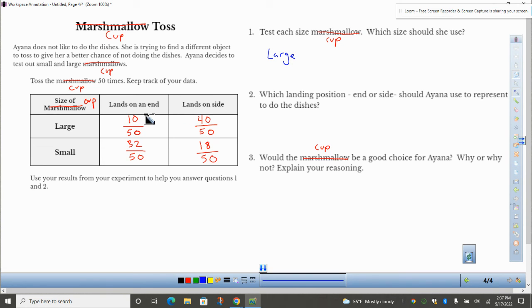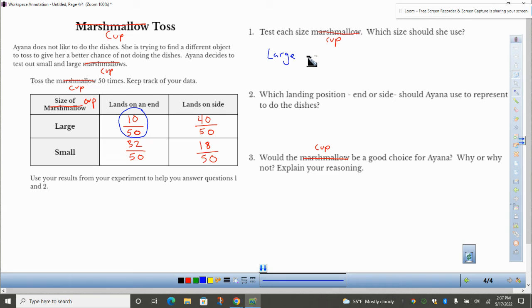Because the cup that allows her to do the dishes the least would be the large, because this probability is the smallest of the four. If she picks the large cup and says, I'll do the dishes if I land on an end, then 40 out of 50 times, she will not have to do the dishes.